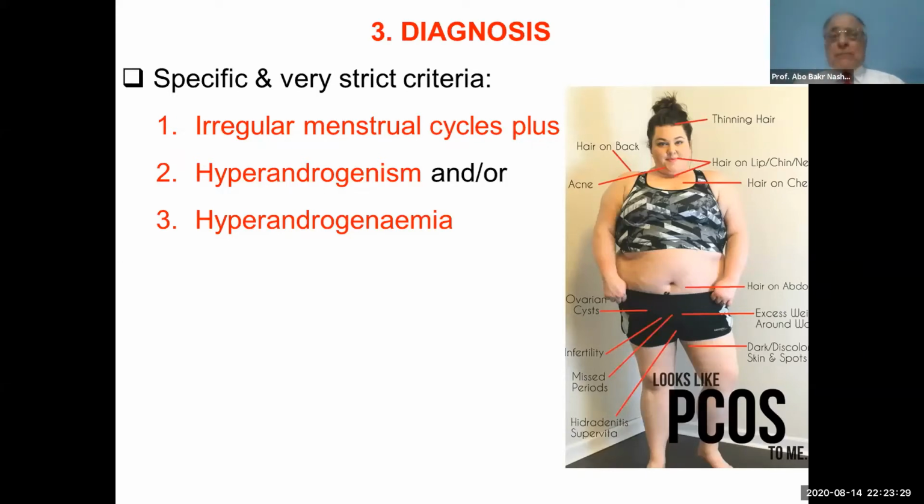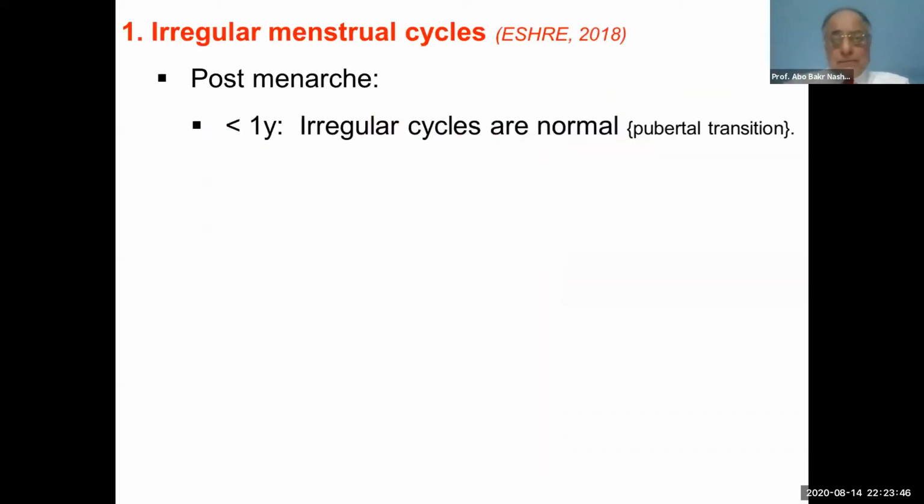We should have irregular menstrual cycles plus hyperandrogenism and/or hyperandrogenemia. The definition of each one is strict, and we will try to see the definition of each criterion.